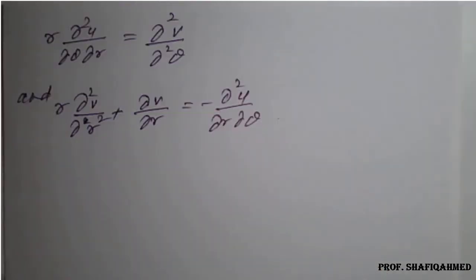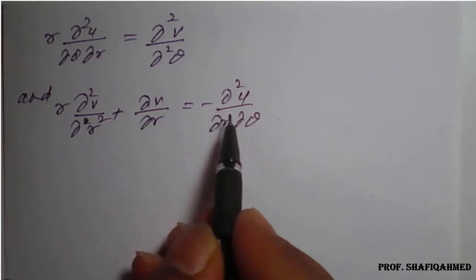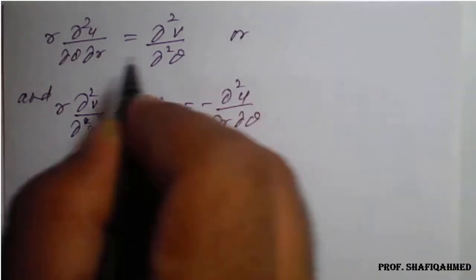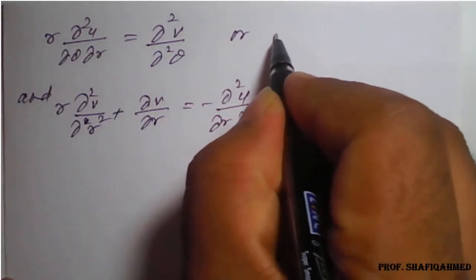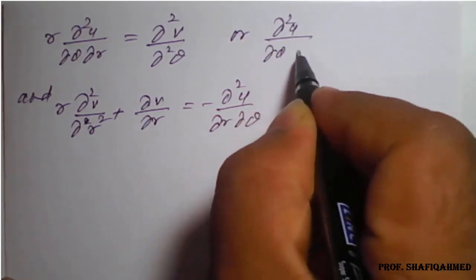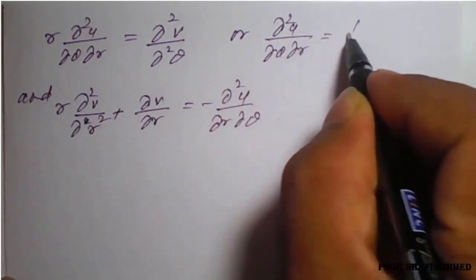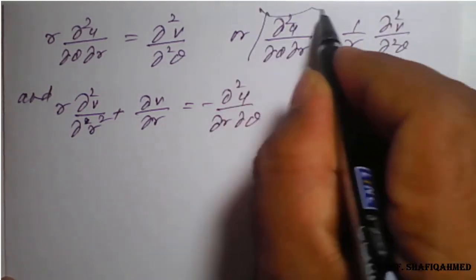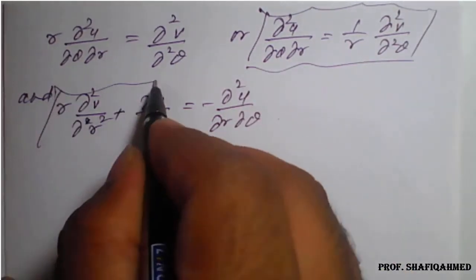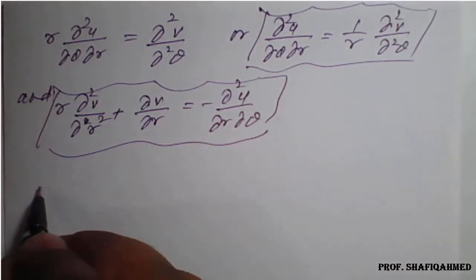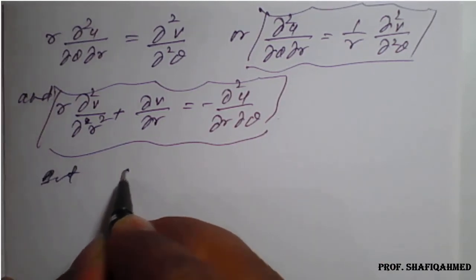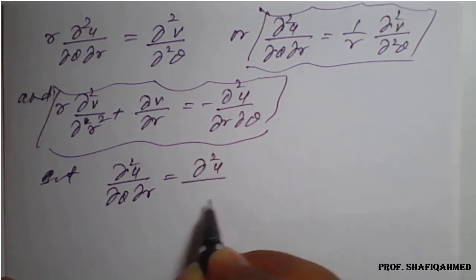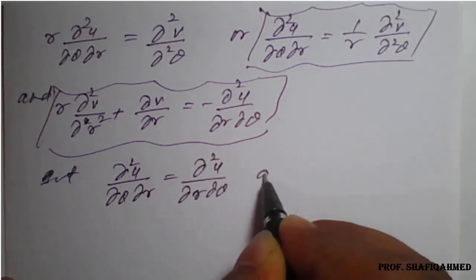On rearrangement, we can equate these two terms. We can rewrite this as ∂²u/∂θ∂r equal to, cross multiplying by r, 1/r ∂²v/∂θ². What we can see here is that ∂²u/∂θ∂r is always equal to ∂²u/∂r∂θ.